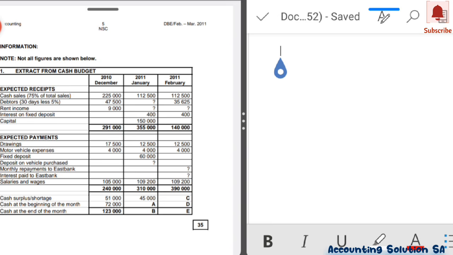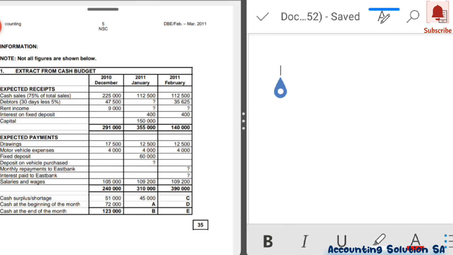The closing balance of this month is the opening balance for next month, which means that in order for us to identify the opening balance for January, we have to check our closing balance for last month, which means December. It was 123,000.